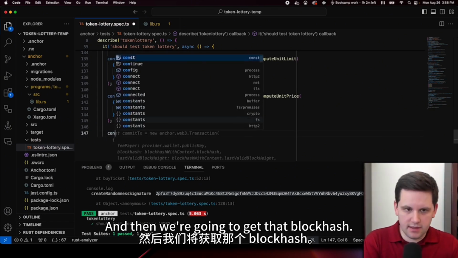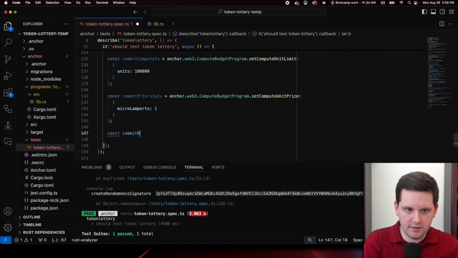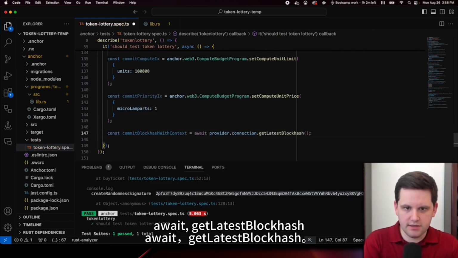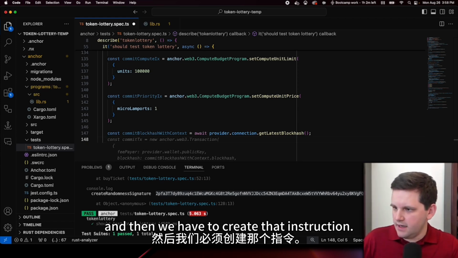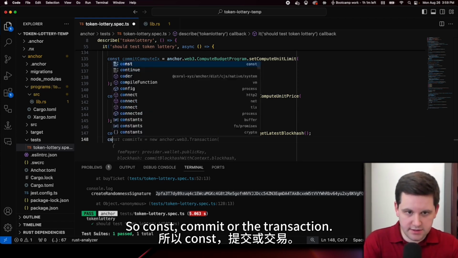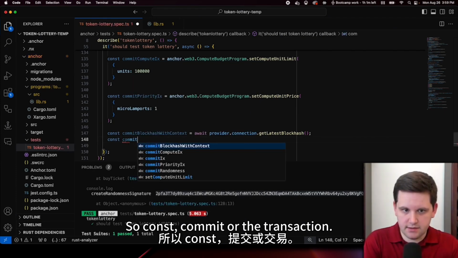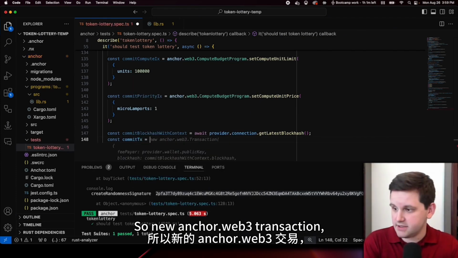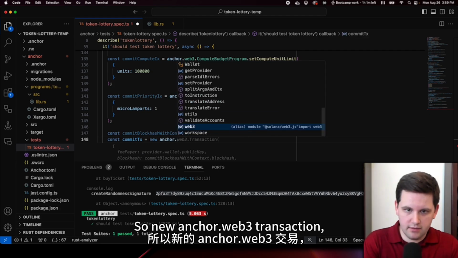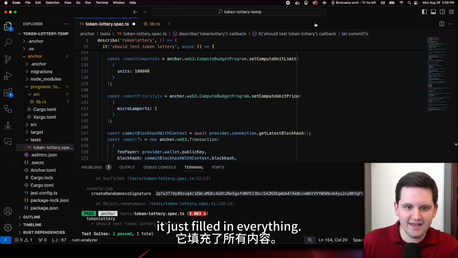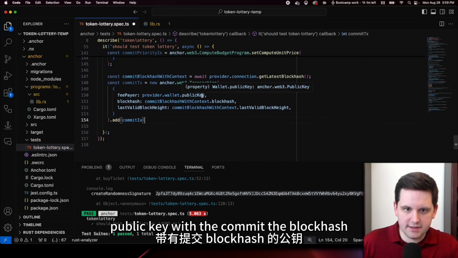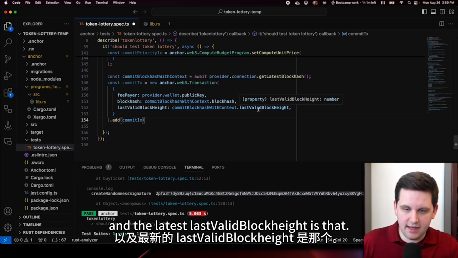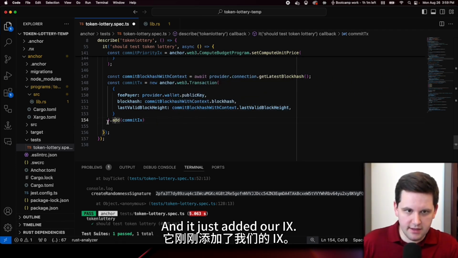And then we're going to get that block hash. So commit block hash with context. So wait, get latest block hash. And then we have to create that instruction. So const commit transaction, new anchor.web3.Transaction. It just filled in everything. Let's see what it filled in. Fee payer, provider wallet public key with the commit, the block hash, and the last valid block height is that. And it just added our IX.